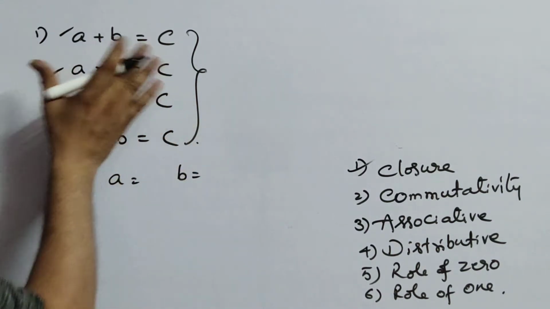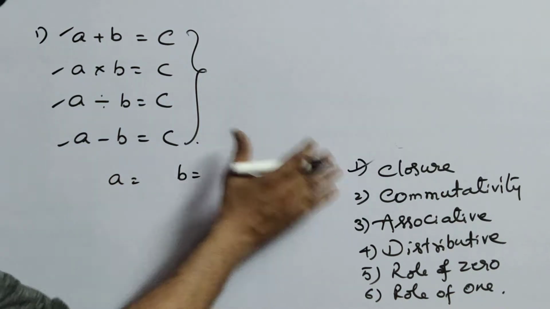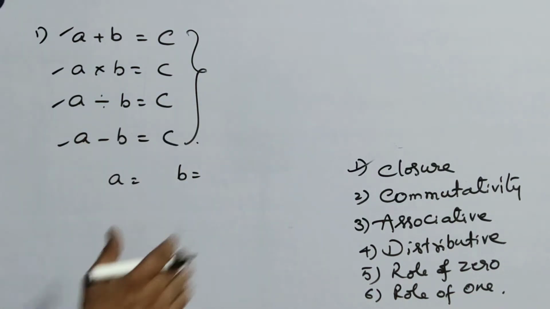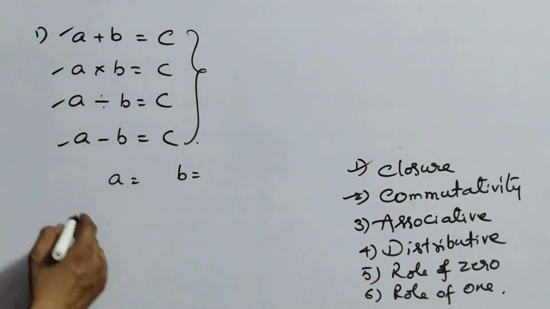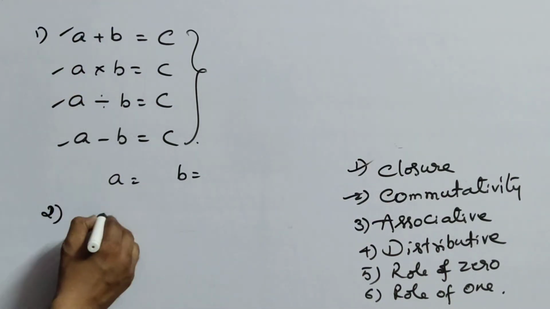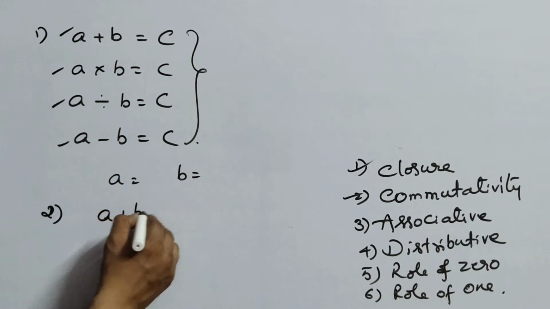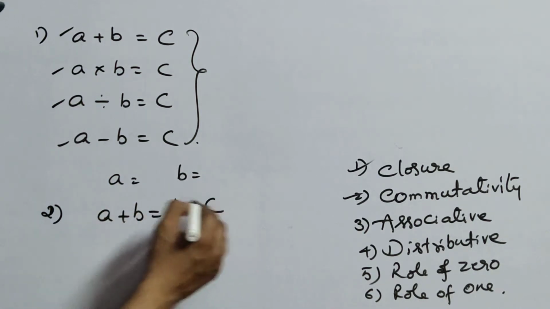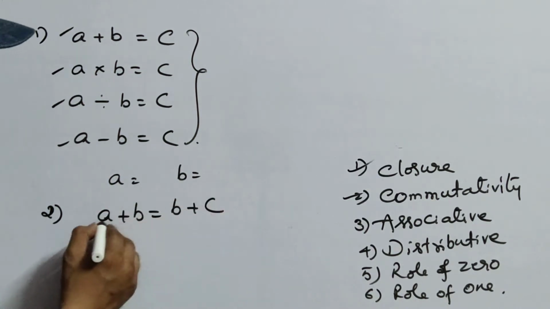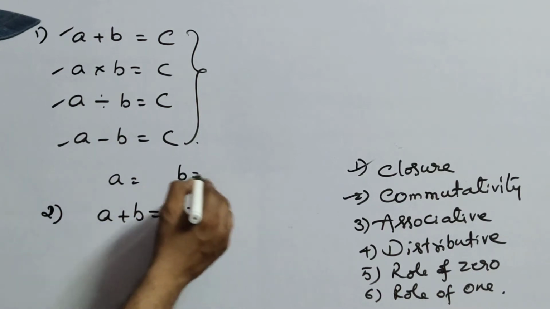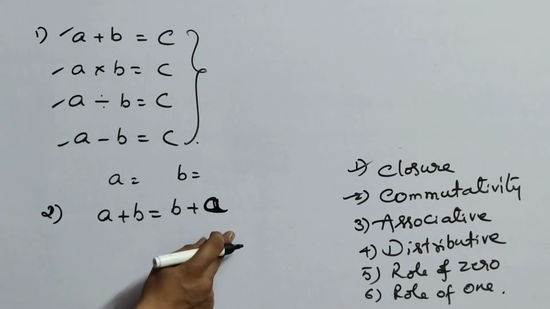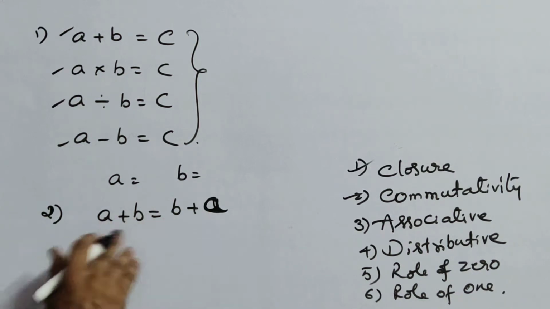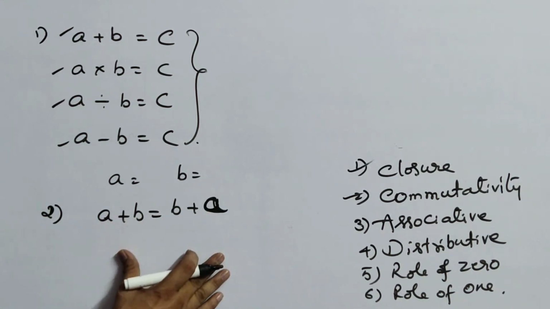Okay, so almost all of you know closure property. Once you apply and see, you will know whether closure property holds or not, that means it is satisfied or not. Similarly, commutative property. What is coming in commutative property? A plus B equals B plus A. That is vice versa. If you add in any order, definitely you are going to get the same answer.